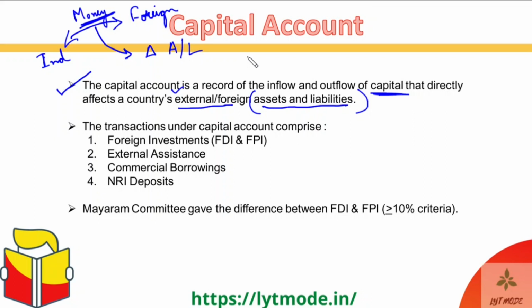And now let's see the types of transactions that fall under the capital accounts of a nation. Okay, so the first one over here would be foreign investments. This is the most important part. I guess the majority of the capital account transactions actually fall under the foreign investments only, and it is a very, very huge component. It consists of FDI and FPI. Okay, and this in itself is a big topic, so let's first delve into this.